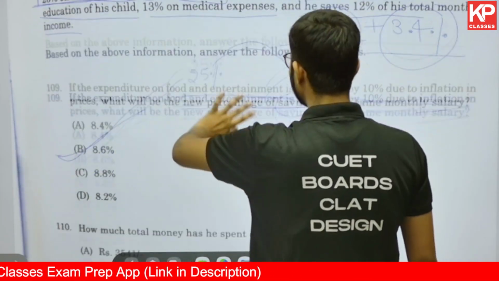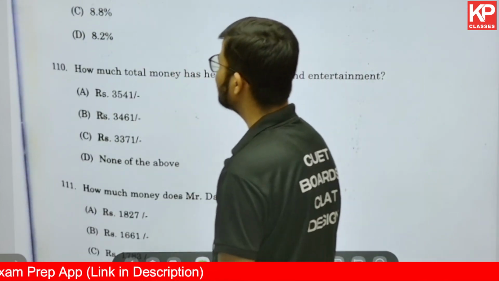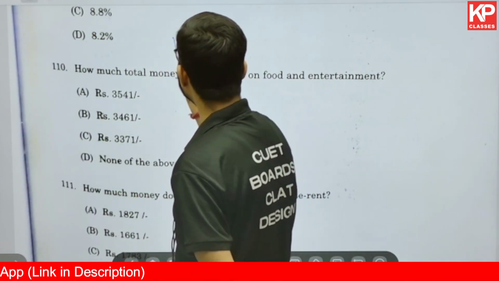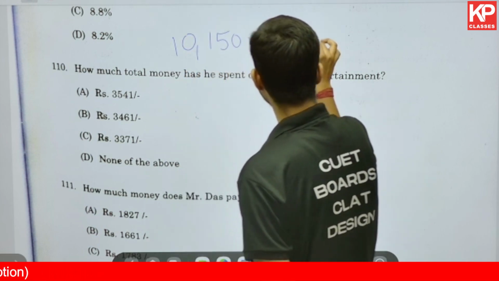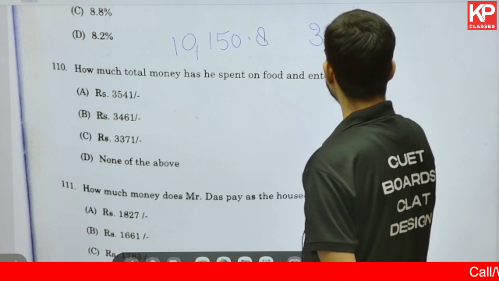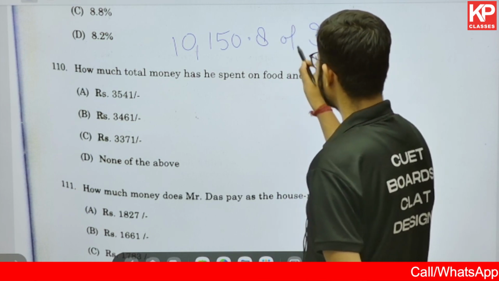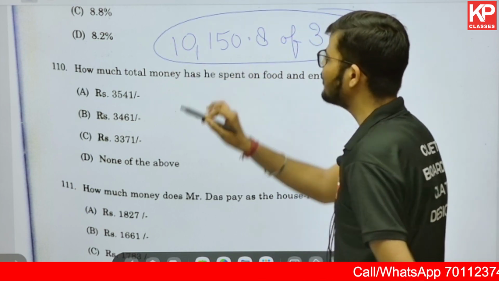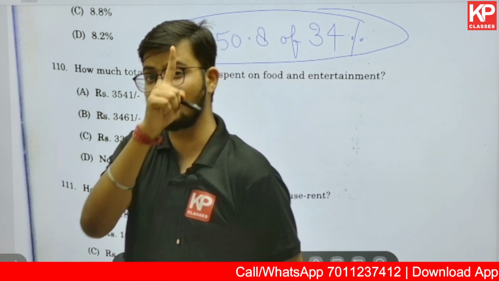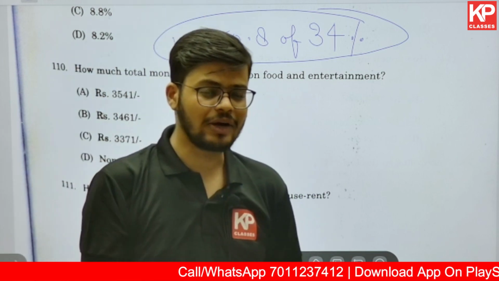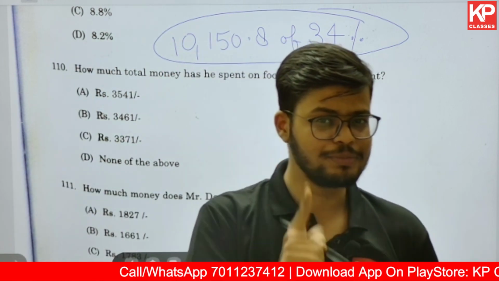and on entertainment we are spending 9%. So that means if my total salary is going to be 10,150.8, I am spending 34% of the same towards these things, right? Now the only difference in this paper from the previous year is that there we could have used the approximation. There we could have got the answer without going into the depth of calculation.